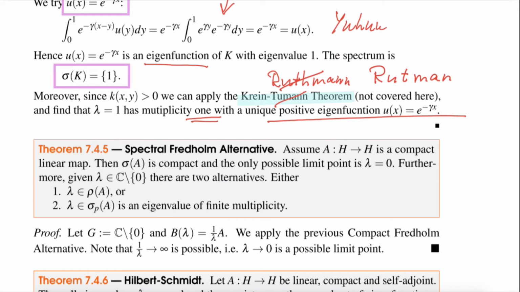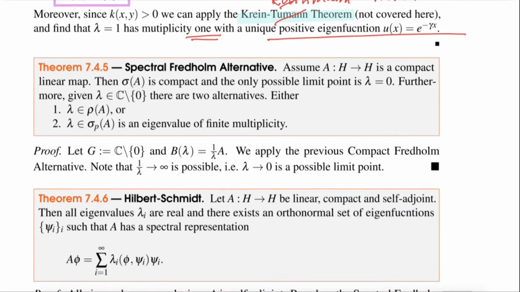So you see, this is a rather strong result, right? We don't have to worry about the continuous spectrum or the residual spectrum. And in the point spectrum, we only have to worry about finite multiplicity. The proof will be rather simple, just using the previous one, the compact Fredholm alternative, for the set G to be C without 0, and the operator B lambda to be 1 over lambda A. And then we can directly apply the previous result and get the alternative as listed here. Notice that 1 over lambda going to infinity is possible, which means lambda going to 0 is a possible limit point.